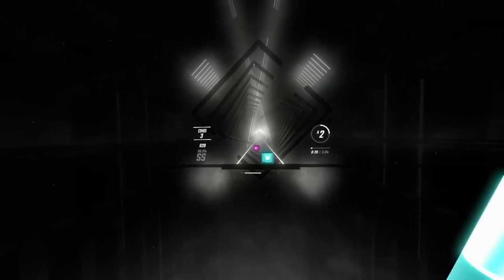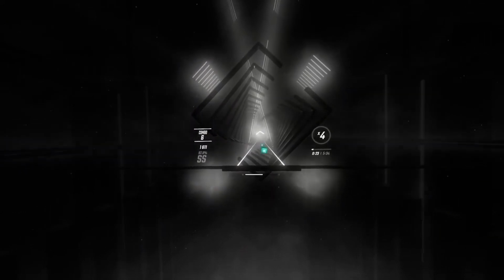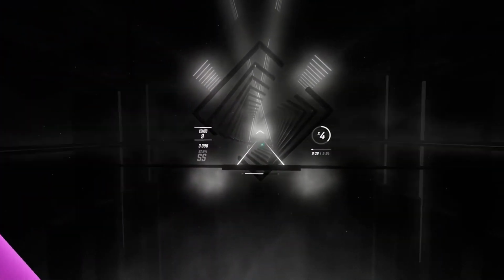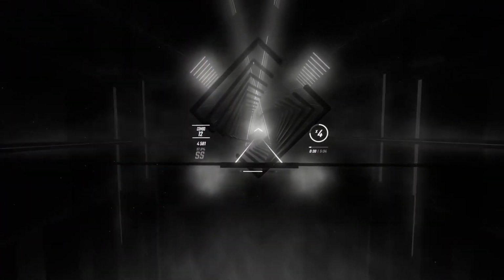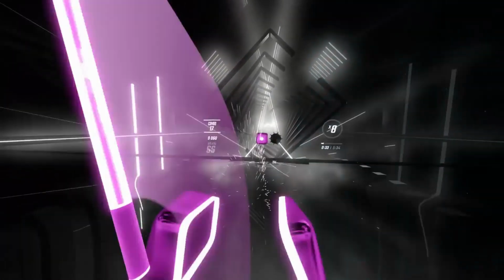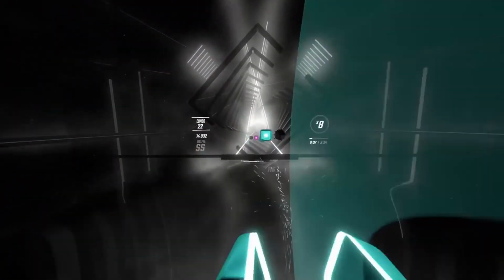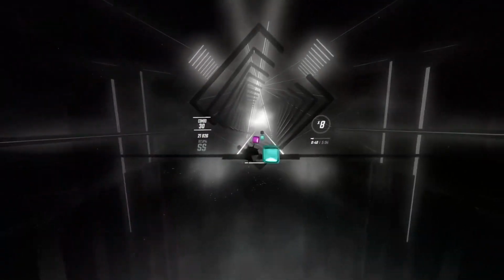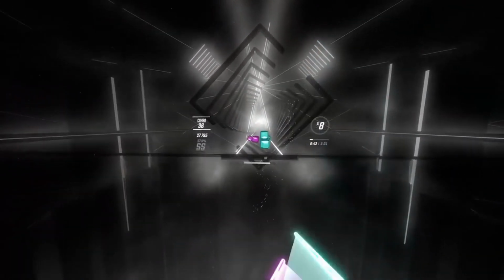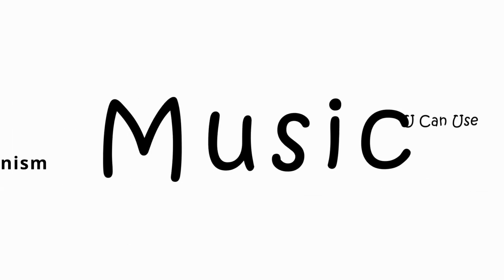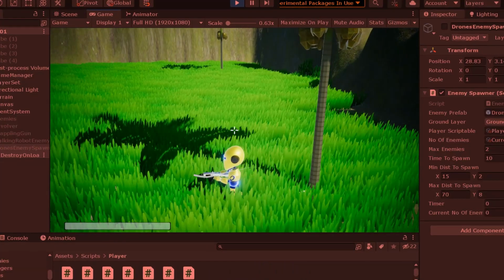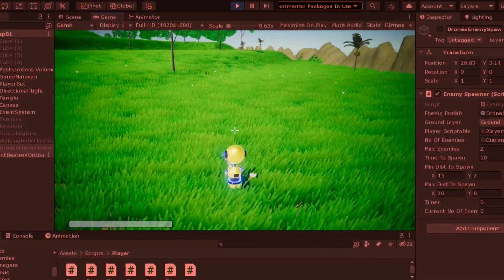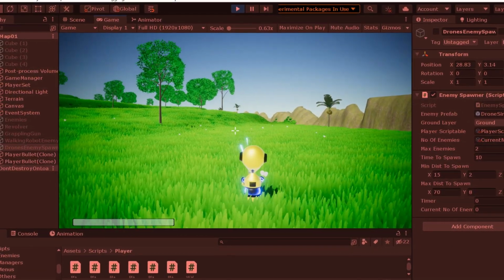Sound design plays a key role in video games. We can even make games using only music, like Beat Saber. You can use music as the main mechanism for a game or for background. But the point is, music makes the game much better.